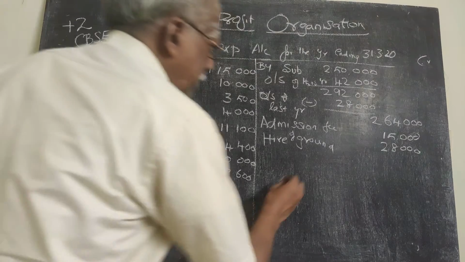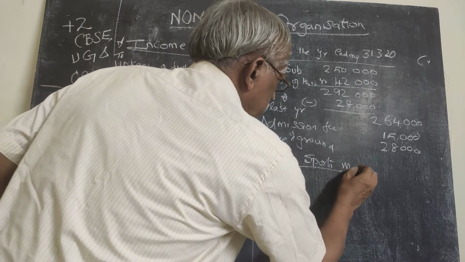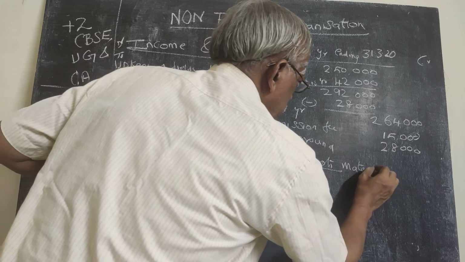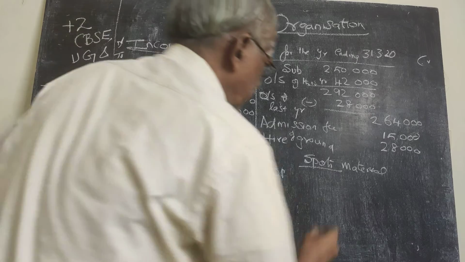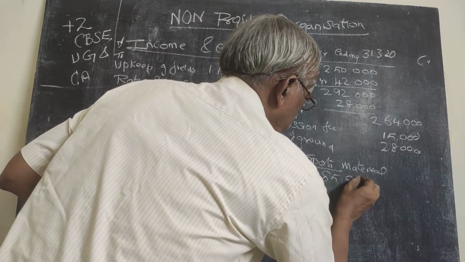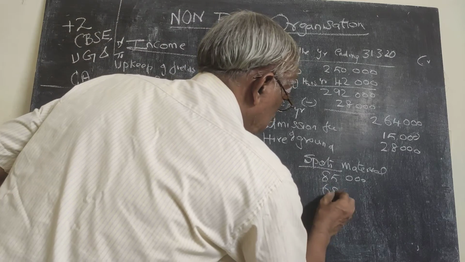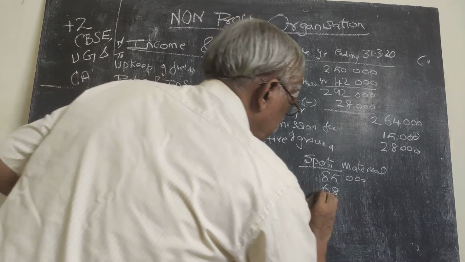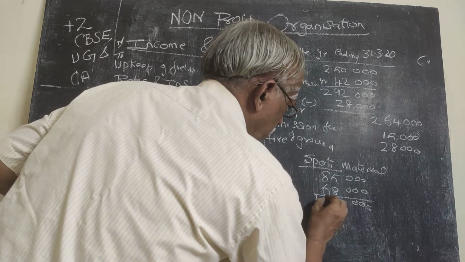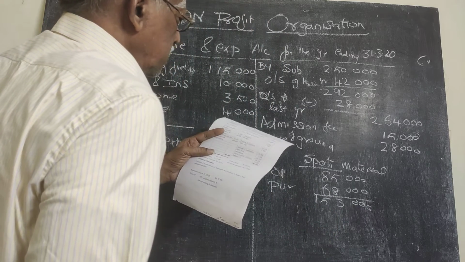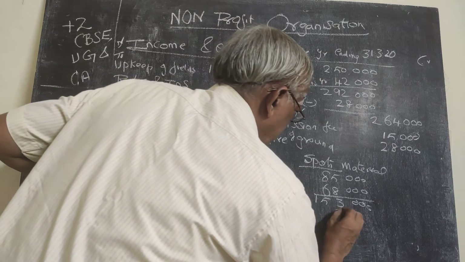Sports material. Opening balance, sports material we have 85,000, and during this year we have purchased 68,000. And during this year there is a sale of 2,500.